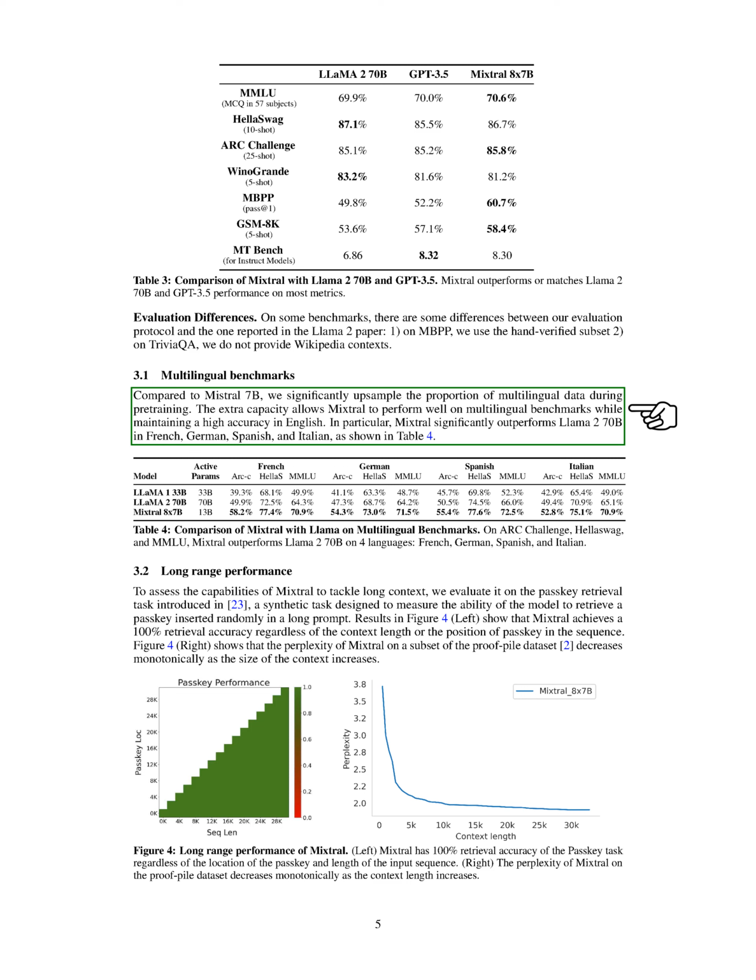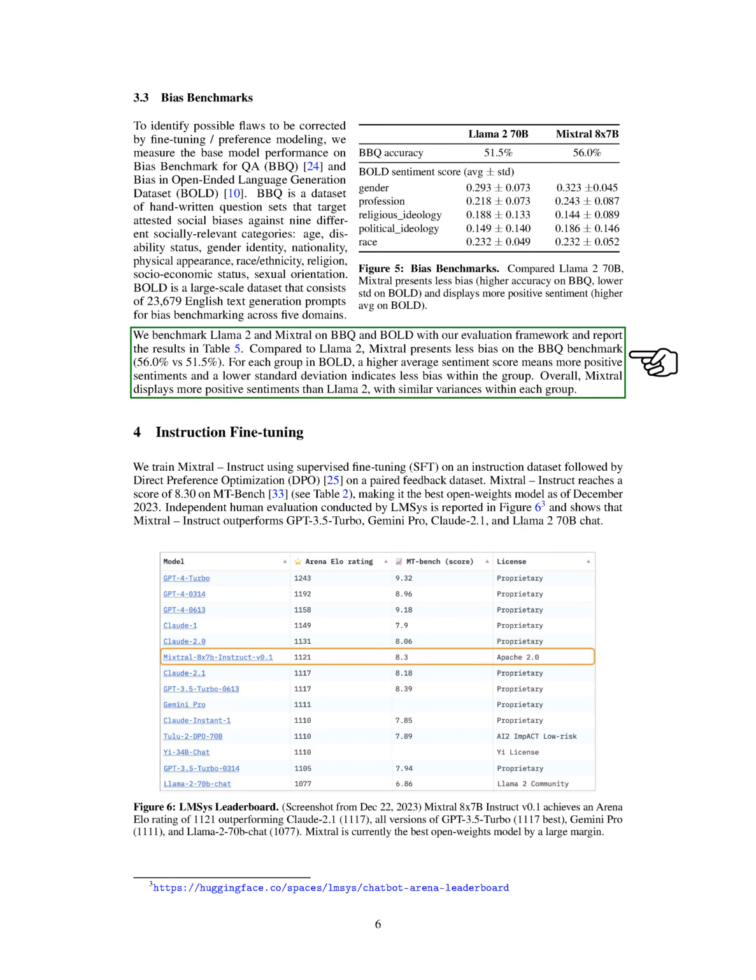Mixtral was able to retrieve the passkey with 100% accuracy, regardless of the context length or the position of the passkey in the sequence. Finally, we tested Mixtral and Llama on bias benchmarks to identify any potential flaws. These benchmarks measure social biases in 9 different categories. We found that Mixtral displayed less bias than Llama on these benchmarks.